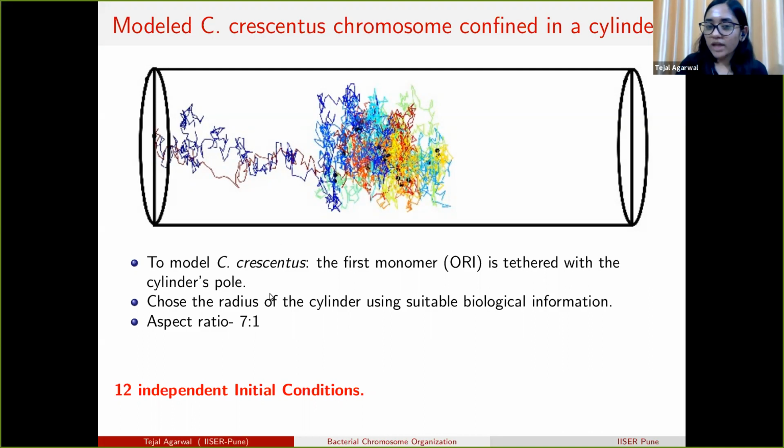There was a question regarding the other diagonal present in the experimental contact map. From here we can see that. Suppose this is the polymer. This is a ring polymer.